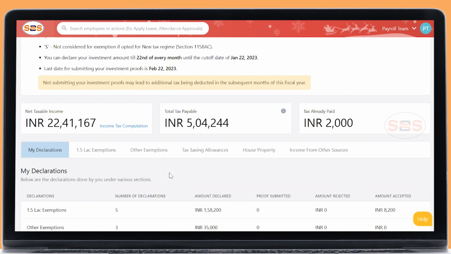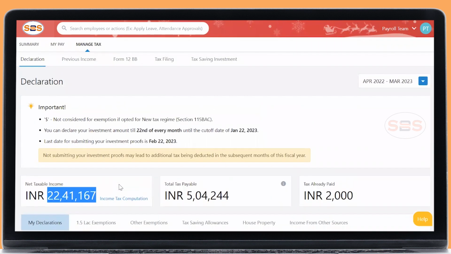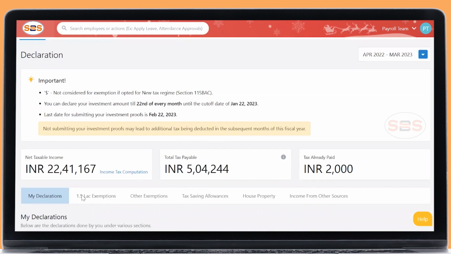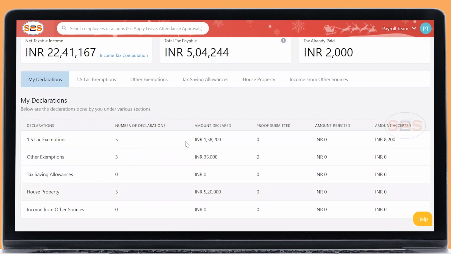And for any earnings you earn of more than 5 lakhs apart from your salary, even if your total annual salary itself is lesser than 5 lakhs, but your earnings apart from it, such as incentives or any other ad hoc payments from the company, are more than 5 lakh, then you automatically fall into tax liability. So make sure you are planning your investments and declaring them wisely, and make sure you submit your proof on or before February 22.